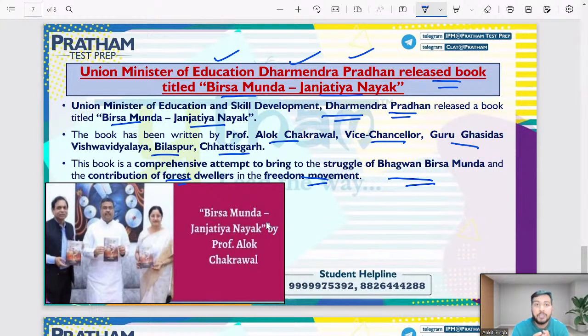इसमें इंपॉर्टेंट क्या है, Union Minister of Education कौन है, धर्मेंद्र प्रधान जी हैं. उन्होंने एक बुक रिलीज की है with the title बिरसा मुंडा जनजातीय नायक. Union Minister of Education and Skill Development कौन है, धर्मेंद्र प्रधान जी. कौन सी बुक उन्होंने रिलीज की है, title है बिरसा मुंडा जनजातीय नायक. And who was the author of this book? Professor Alok Chakraval, who is the Vice Chancellor of Guru Ghasidas Vishwavidyalaya, which is situated in Bilaspur, Chhattisgarh. And this book talks about the struggle of Bhagwan Birsa Munda and people of the forest in the freedom movement. I hope this is clear. आपको ये सारी चीजें clear हुई होंगी.